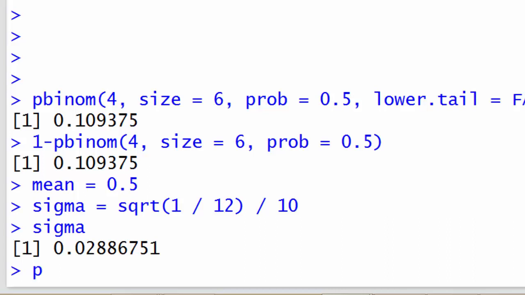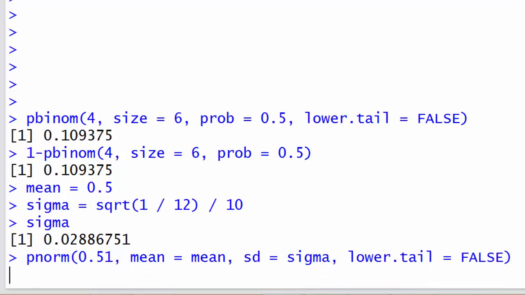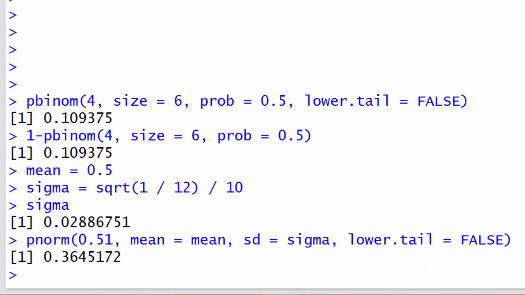Okay, so I want pnorm, I want 0.51 with a mean equal to this mean that I set, and my standard deviation equal to the sigma that I just set, and I want lower.tail equal to FALSE. And that gives me about 36%. And I'm just going to copy the whole number so I get all the decimal places.